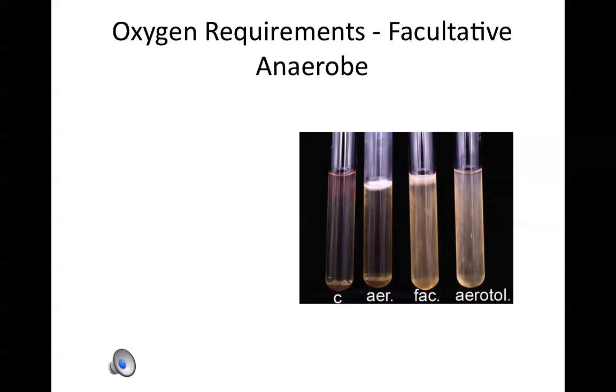In fact, if we look at the test tube, that's essentially the second one from the right, and compare the facultative anaerobe growth, which is very, very cloudy in the bottom half of the tube, actually the bottom 90% of the tube, versus the growth in the tube that has the obligate aerobe, we can see that the obligate aerobe cannot even grow below the surface of the broth. The facultative anaerobe, even though it's much lighter growth than the top, we still have growth from the top to the bottom of the test tube.